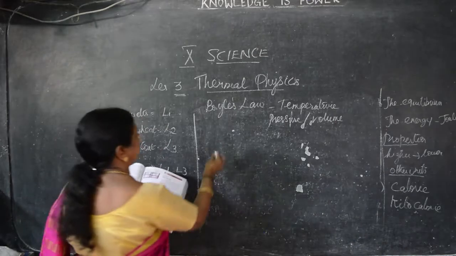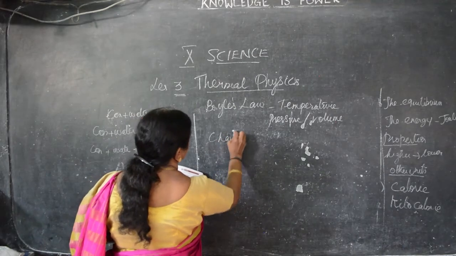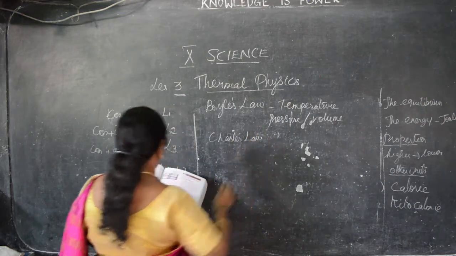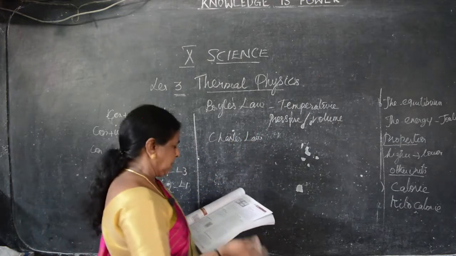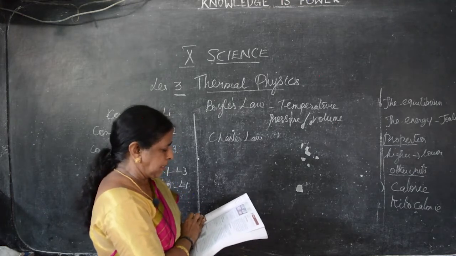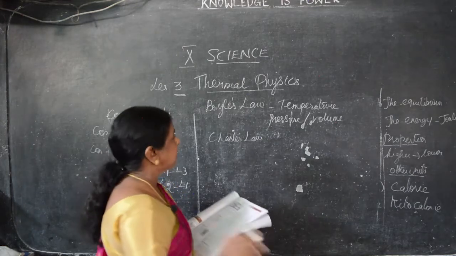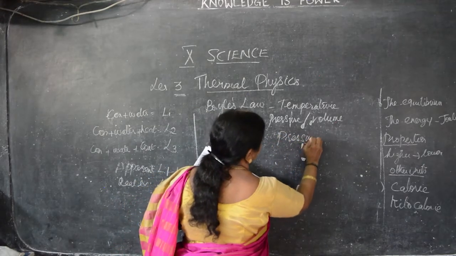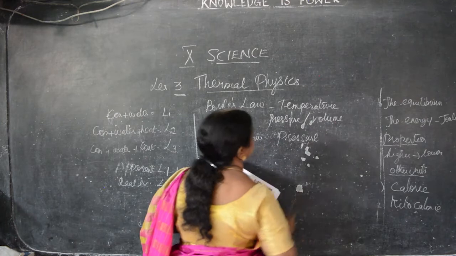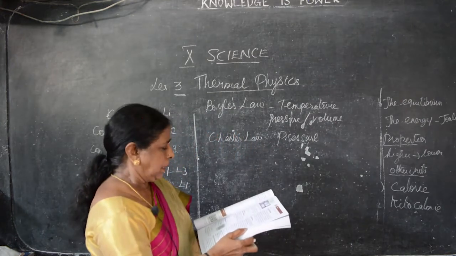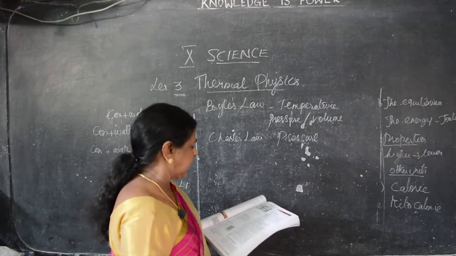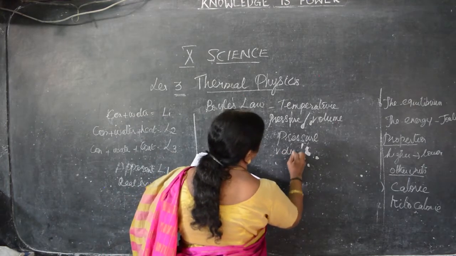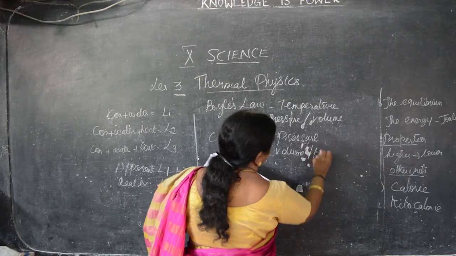Okay. Next we have Charles' law. The proving is not needed. We have to say only the law. Charles' law is by the French scientist. According to this law, when the pressure of the gas is kept constant, what is kept constant here? Pressure. The pressure of the gas is kept constant. The volume of a gas is directly proportional to the temperature. Here, volume and temperature.